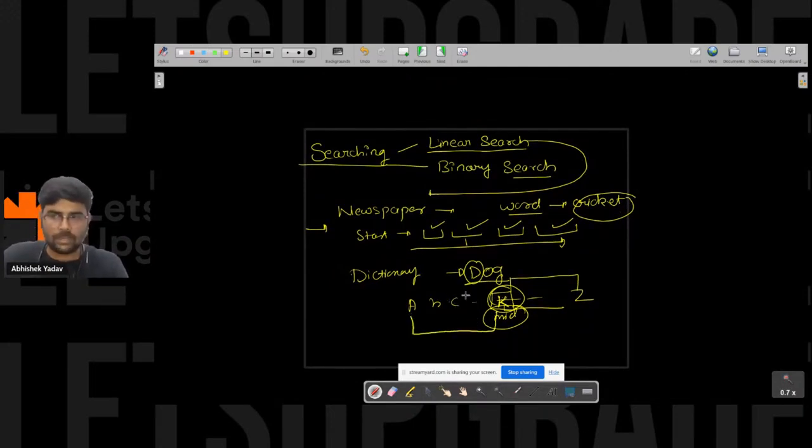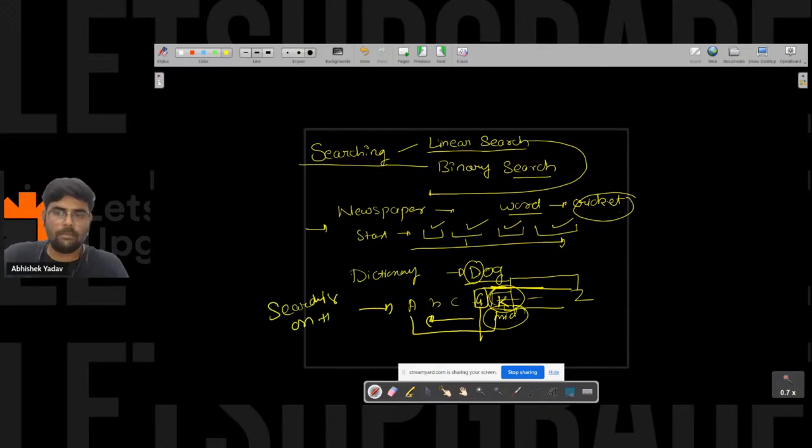Again you pick the middle one, let's assume the middle one is this one, that is G. Again you will say, hey G, you are greater than D, so I will not search in this part. In the right hand side part there is no need to do the search, I will do the search in the left hand side part.